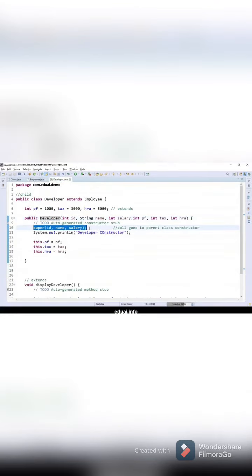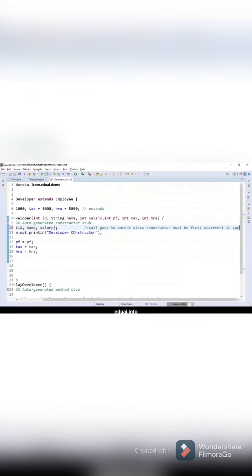And if the child is responsible to call the parent class constructor, that is the employee class constructor, how? With the help of super. This super will do constructor chaining. This is for constructor chaining, but whose constructor will get called? The parent class constructor, not for the same class.